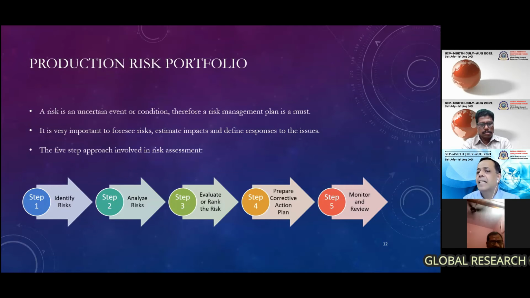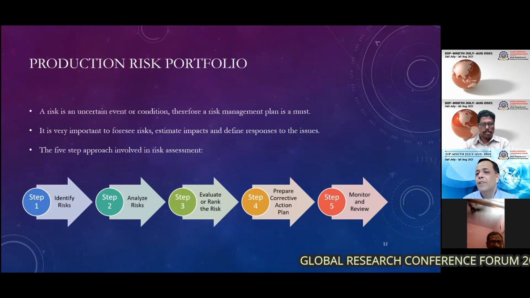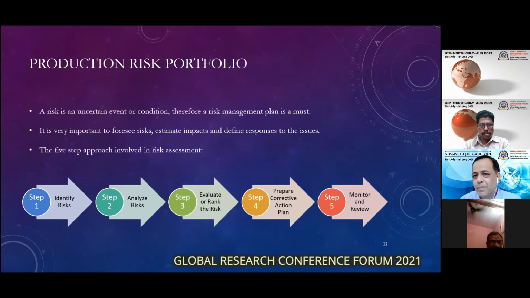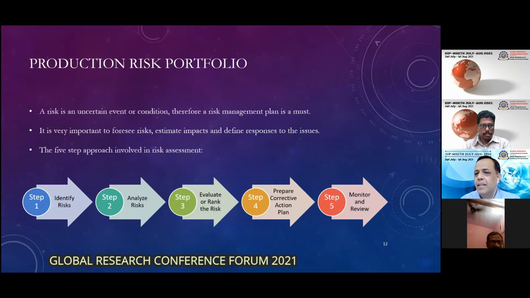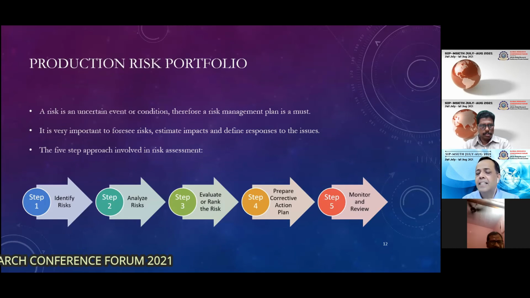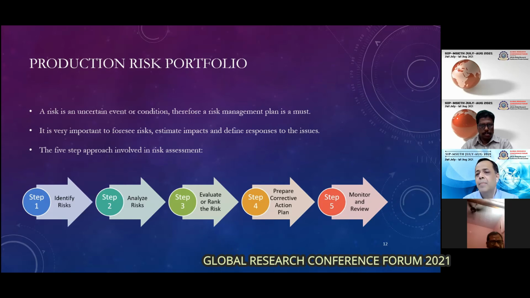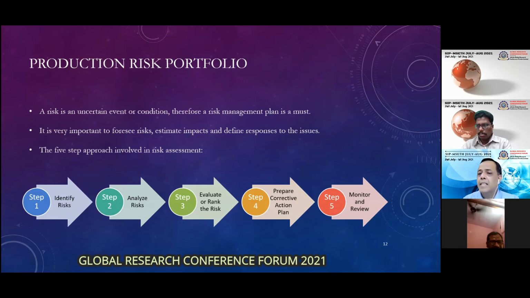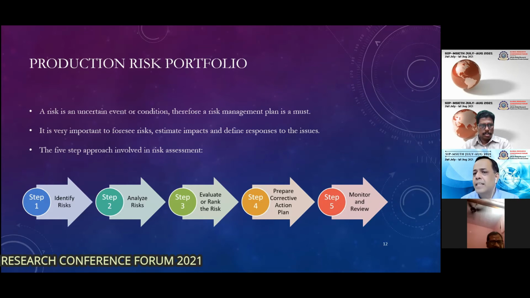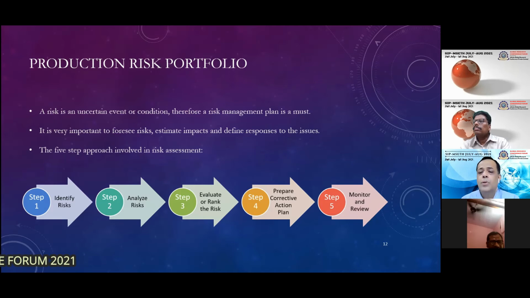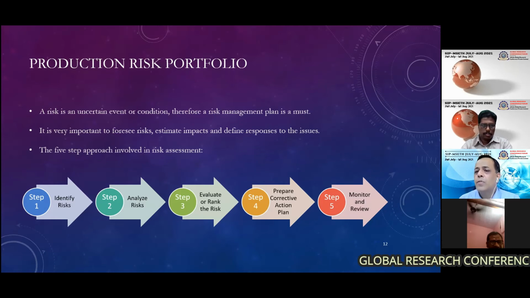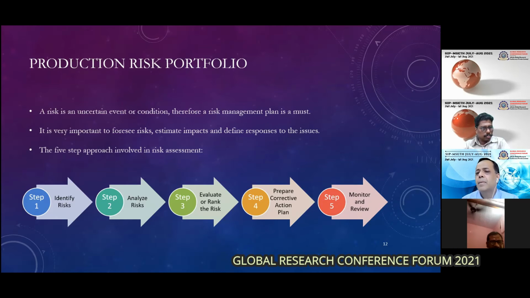It's like a gear train chain. If one of the gears fails, the entire wristwatch will stop, the old types of watches, I mean the analog watch. The entire chain, the entire gear train, the entire team, the entire unit has to work in accordance with each other. So you have to identify the risk. You can have the best plan, but if the material doesn't come in time, or if the material comes at the last minute and is not of great quality and the quality department rejects it, that will again stop the line and result in losses of all types of resources, be it machine, man, or material.